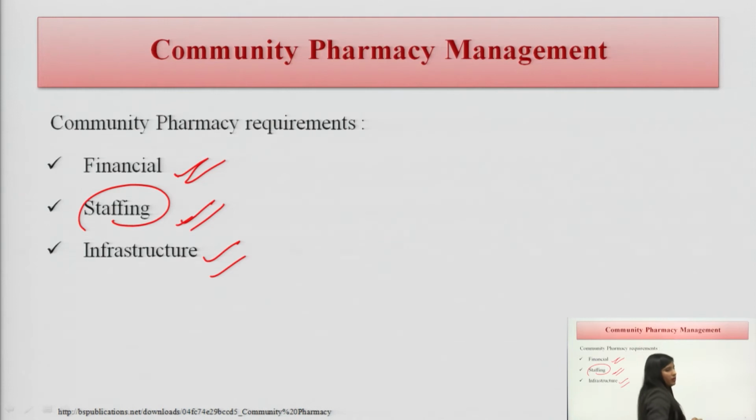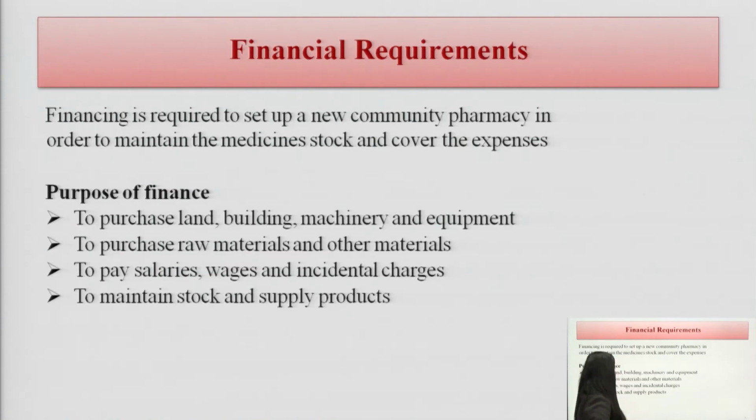Now there is point number 3, the infrastructure requirement. So we have to maintain the infrastructure, meaning roofing, the walls, the arrangement we are doing in the pharmacy. So we'll do one by one. Point number 1, financial requirements. What could be the financial requirements here?